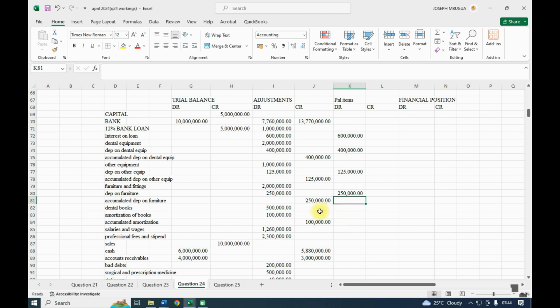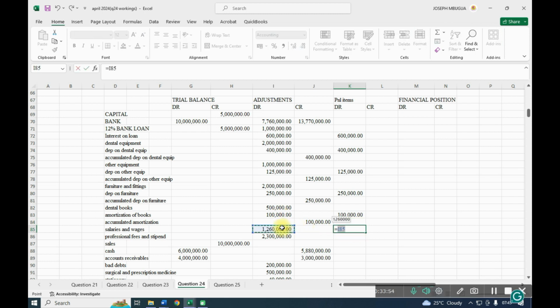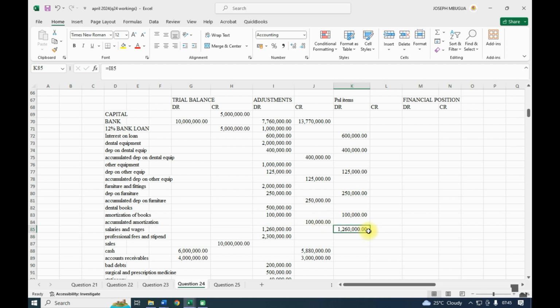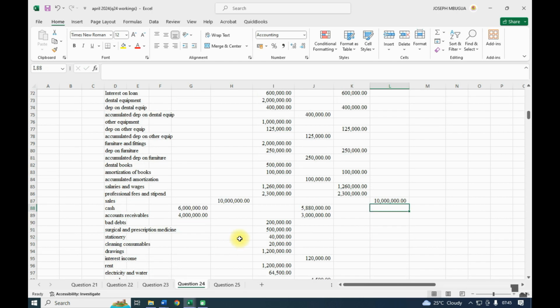Then we have amortization of books. Then the salaries and wages. Then we have the professional fee. Then we have the sales. In this case, after the sales, we have the bad debts.